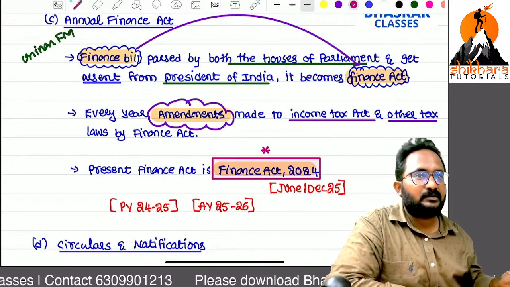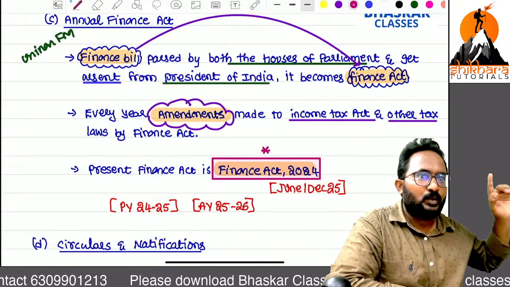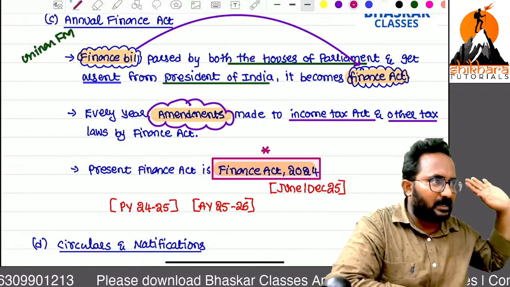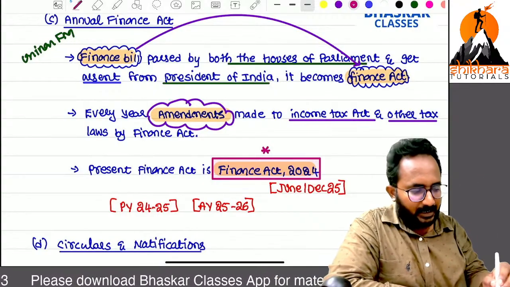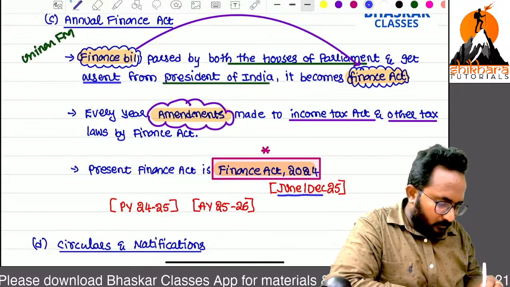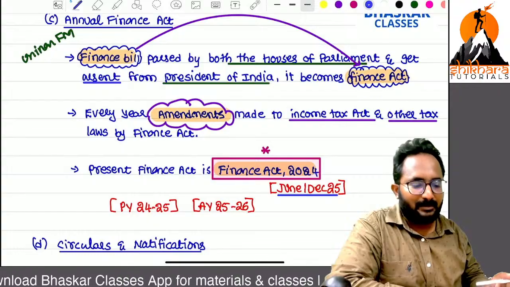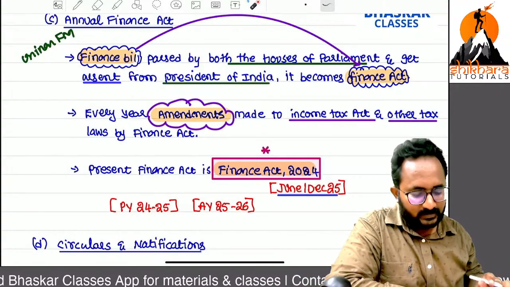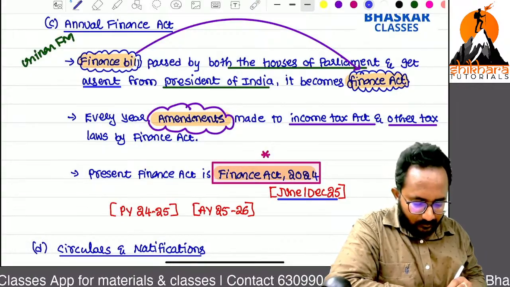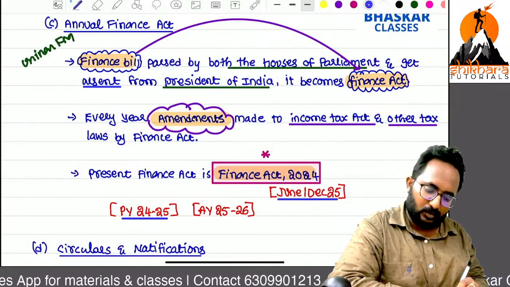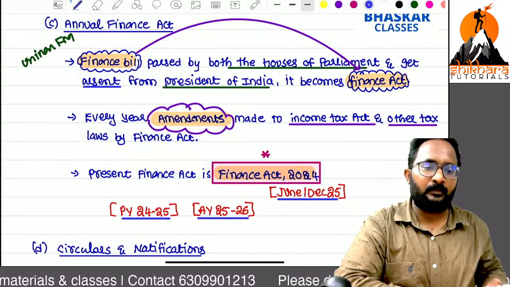Now, for present examinations, can you tell me what is the Finance Act, ma? 2024. Many students are asking, sir, the 25 budget is already passed. In February the 25 budget was already passed. But for our December examination, can you tell me what it is? December or June? June already gone. For December 2025 examination, Finance Act 2024 only is applicable. So what is the previous year we have to mention in our questions? 24-25. What is the assessment year? 25-26.